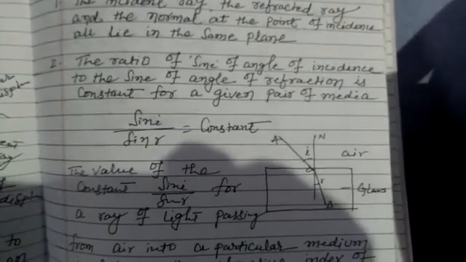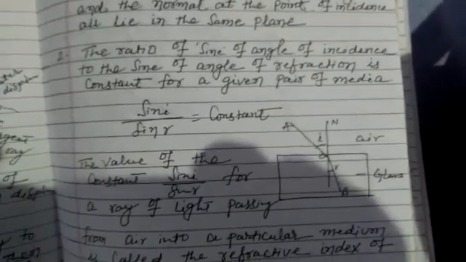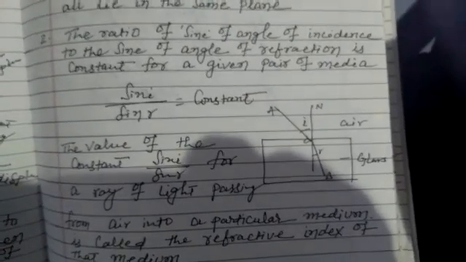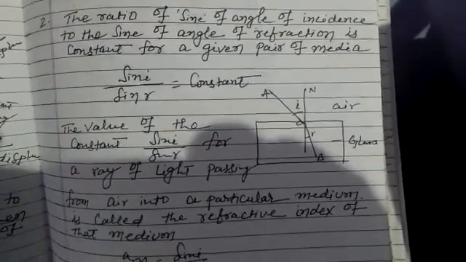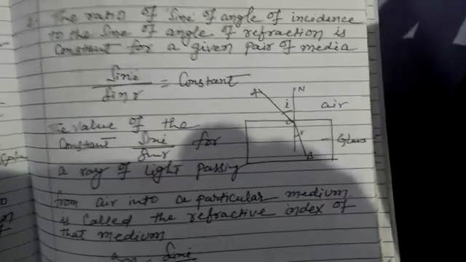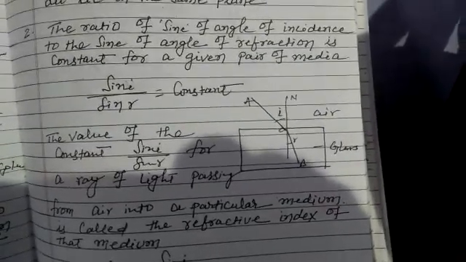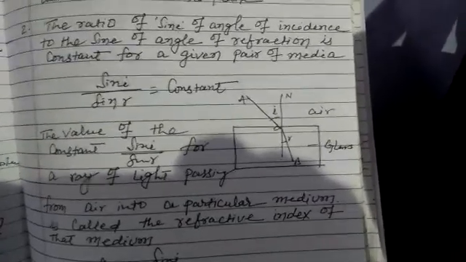The value of the constant sin i by sin r, for a ray of light passing from air into a particular medium, is called the refractive index of that medium. The ratio of sin i by sin r is equal to a constant. It is denoted by n and called refractive index.